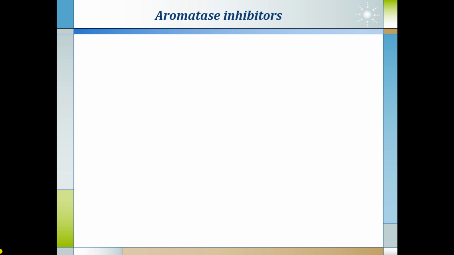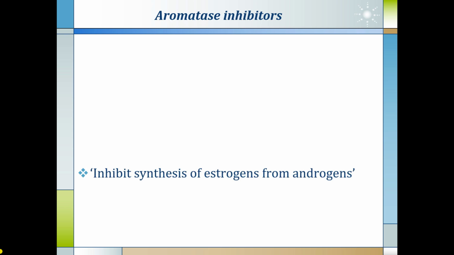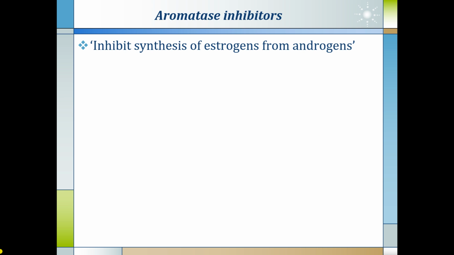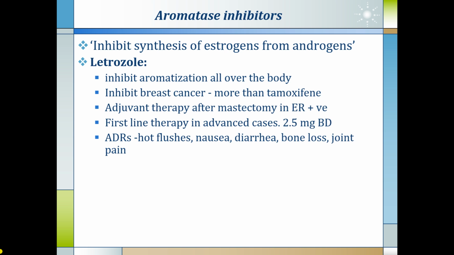Another category of the drug related to estrogen is aromatase inhibitor. If you remember, the function of aromatase enzyme is to convert androgen into the estrogens. So when we give aromatase inhibitor, they inhibit the synthesis of estrogen from the androgens. Drug is letrozole. It causes inhibition of aromatization all over the body.